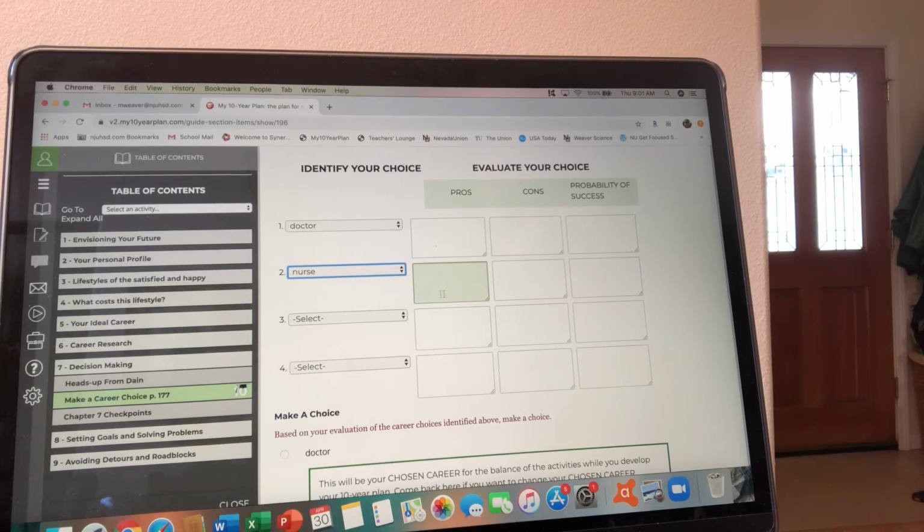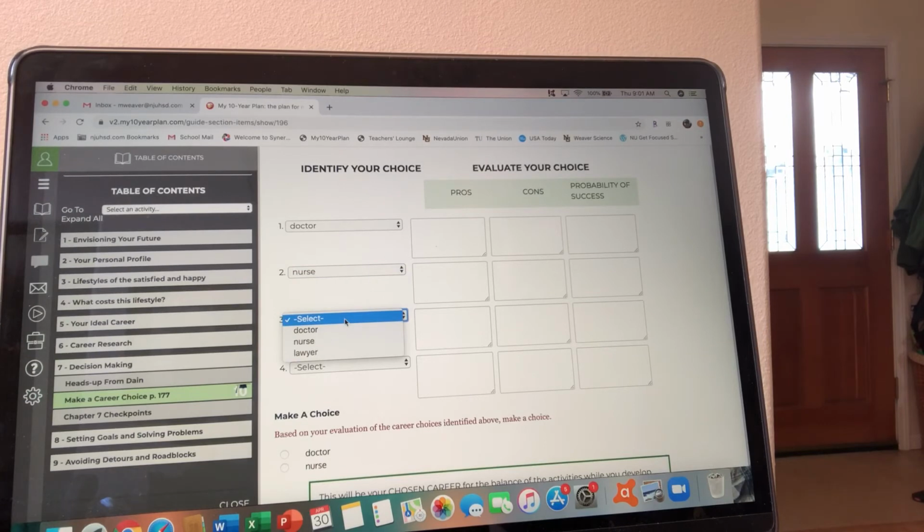Last but not least, I'm going to go to the third bar, and I'm going to click and select my final career that I've researched, which I have a lawyer. I'm going to click on lawyer. Lawyer pops up. And again, I'm going to list the pros, cons, and probability of success as being low, medium, or high. Once again, I know the platform shows a fourth bar, but we're not going to worry about that because you were only supposed to research 3 careers.